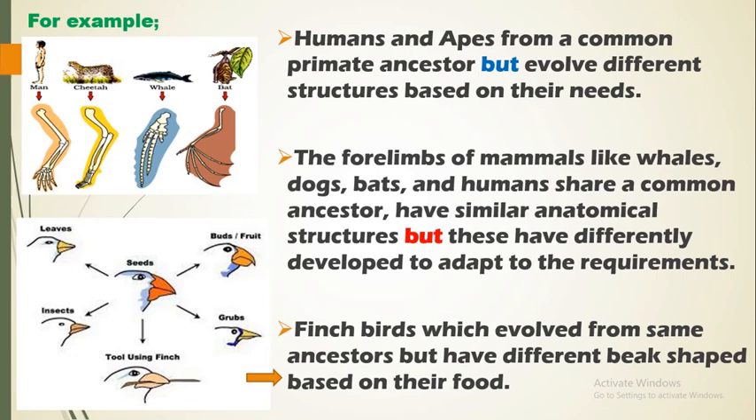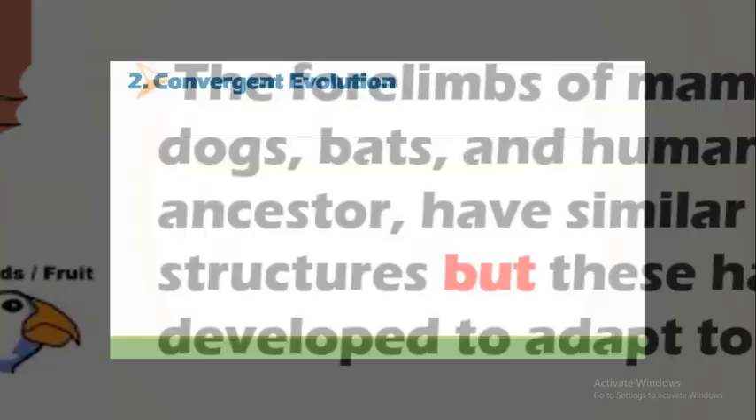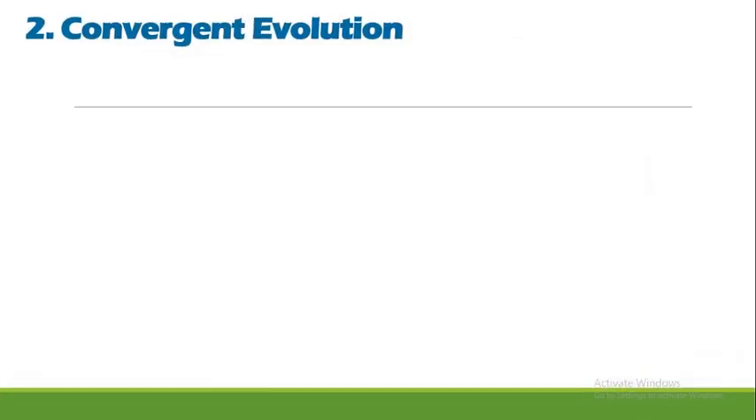So let's talk about the conclusion of the matter. In summary, we can say that the process of divergent evolution is same origin, different traits. Organisms from the same origin having different traits that help them to survive in their environment. So let's talk about the second type of evolution, and that is convergent evolution.